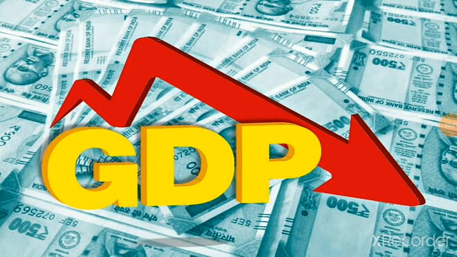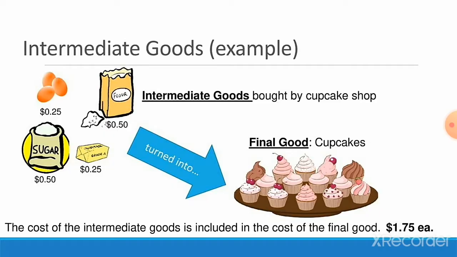The GDP solved this problem by measuring the goods and services in the currency of the country, which is the rupee in the case of India. Only the final goods are included in the GDP. Intermediate goods are not counted in calculating the GDP because their value is included in the final goods. Here, an intermediate good is a product used to produce a final good or finished product. So, if the intermediate goods are included in the GDP, it will result in what is called double counting.